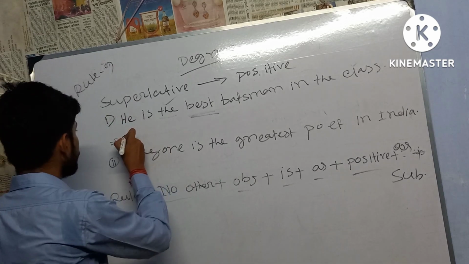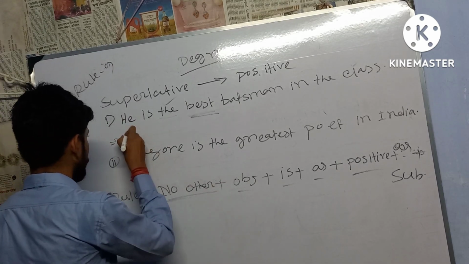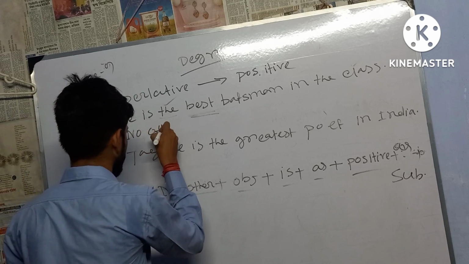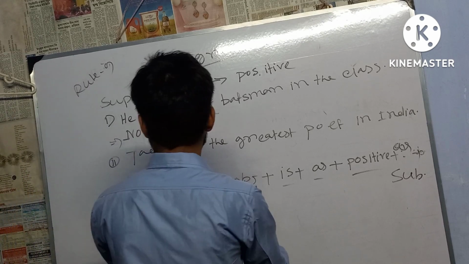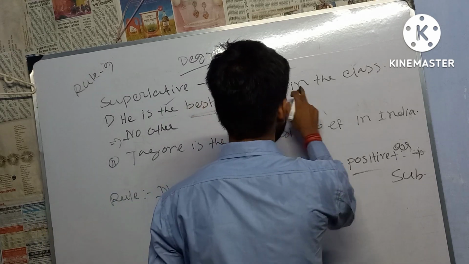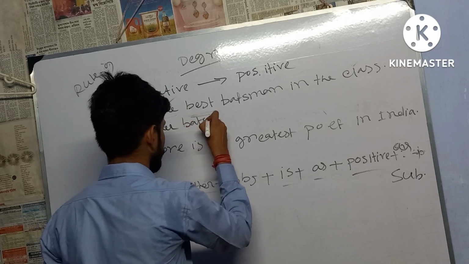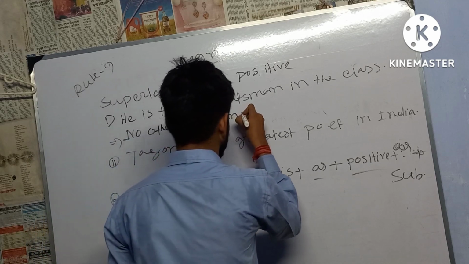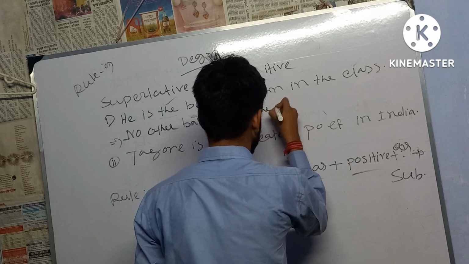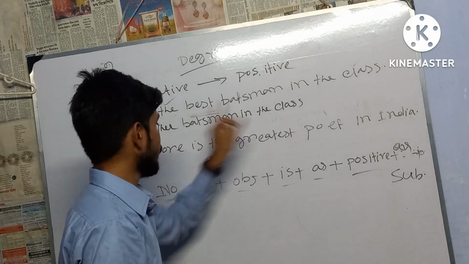Okay, he, initially we'll have to write 'no other'. What is the object? That is 'batsman in the class'. No other batsman in the class.